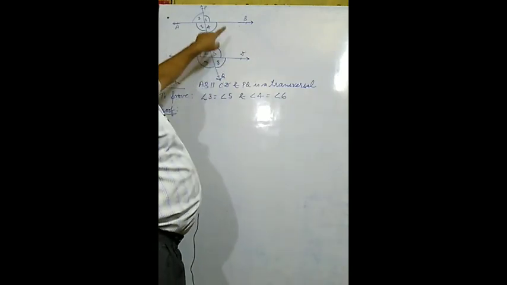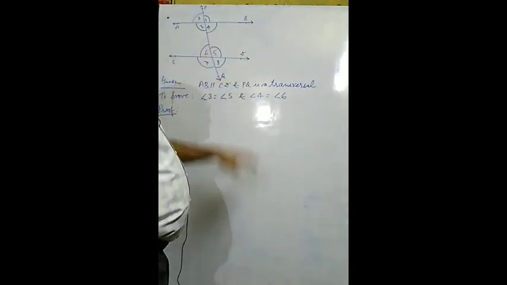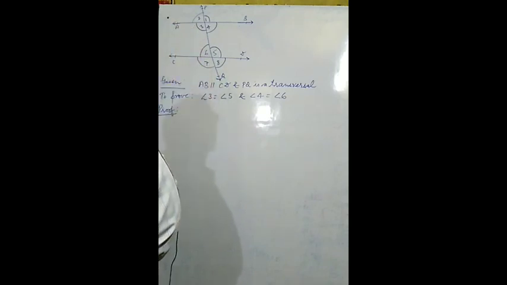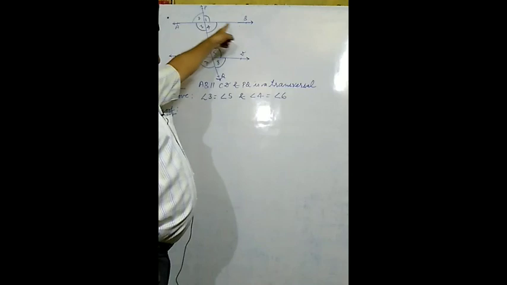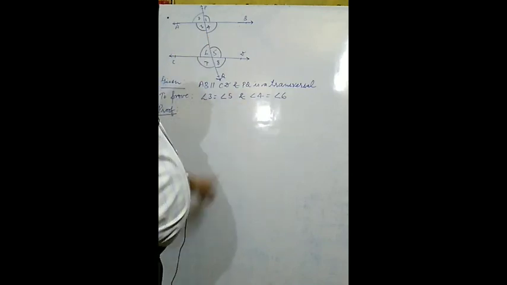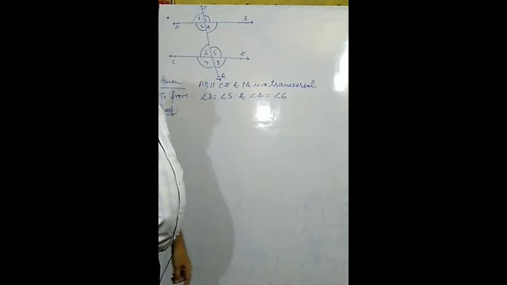In this way, a total of 8 angles are there, constructed when two lines are given in a plane, these lines AB and CD are parallel, and PQ is a transversal.